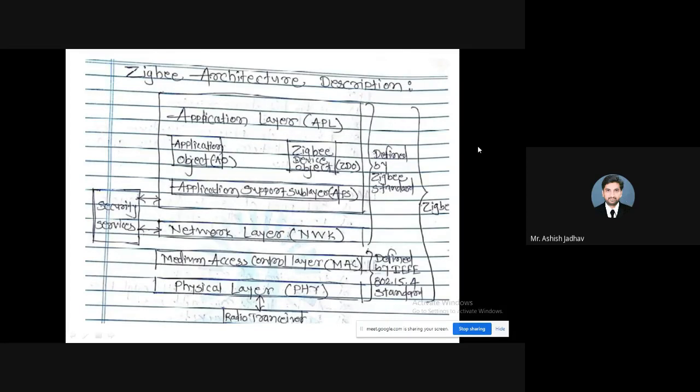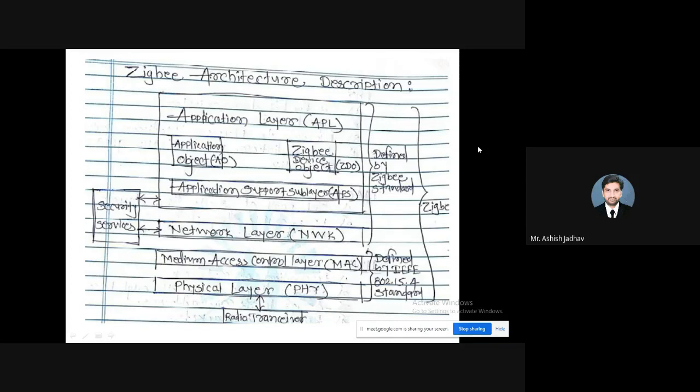Then the third role, that is the responsibility of this physical layer, is the electric to physical medium interface. It provides the electric to physical medium interface. This means all the antennas and radio transceivers are a part of this physical layer. So electrical signals are converted into electromagnetic radiation. At the receiver, electromagnetic radiations are converted into electric signals. This is the role to be played by the physical layer.